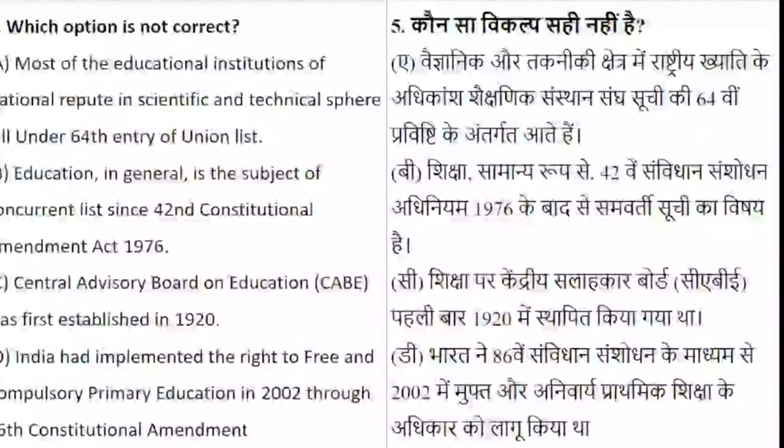Okay. Which of the options is not correct with respect to the following given sentences? So we have 4 sentences, and you have to read each and every sentence and say which of the options is not correct, whether it is about the national repute, whether it is about education as a concurrent subject, whether it is about the Central Advisory Board, or whether it is about the right to education.